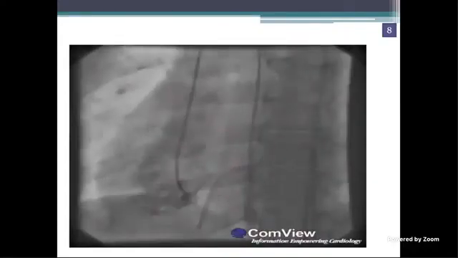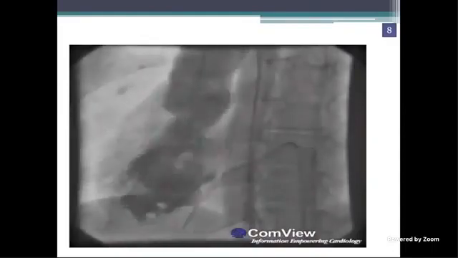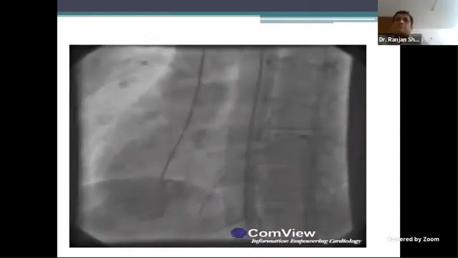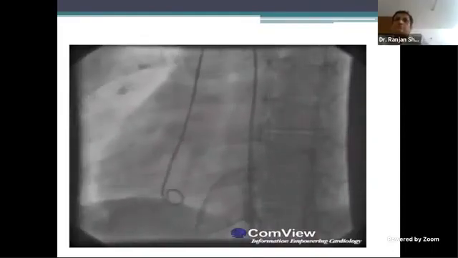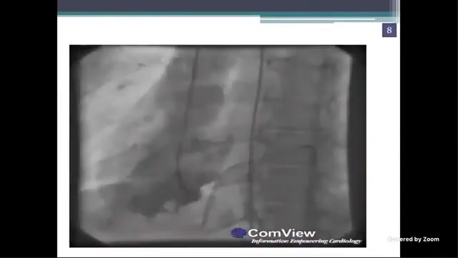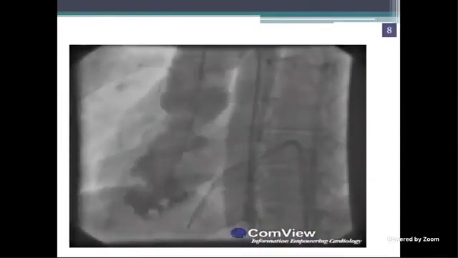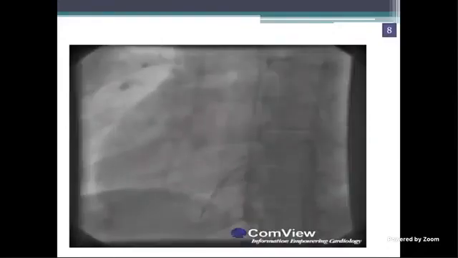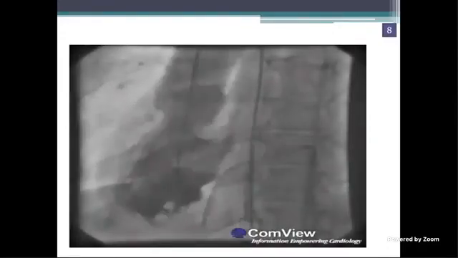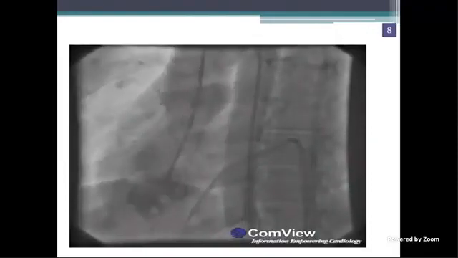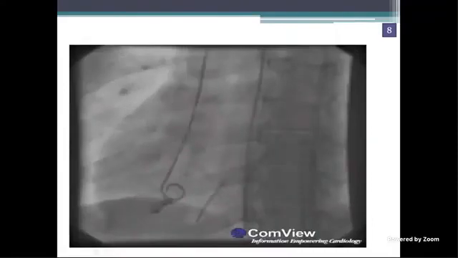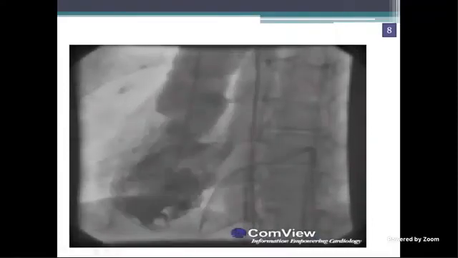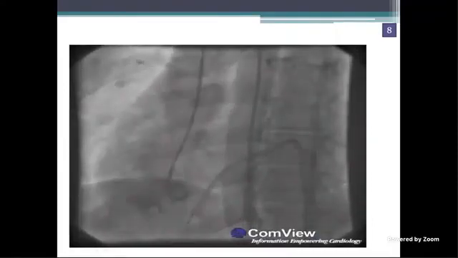So it is a morphological RV which is pumping blood into the aorta. And there is no AV valve regurgitation seen from this ventricle. So RV to aorta, and we can also see a catheter which is coursing from the IVC to the RA to the right-sided ventricle, we don't know the morphology.